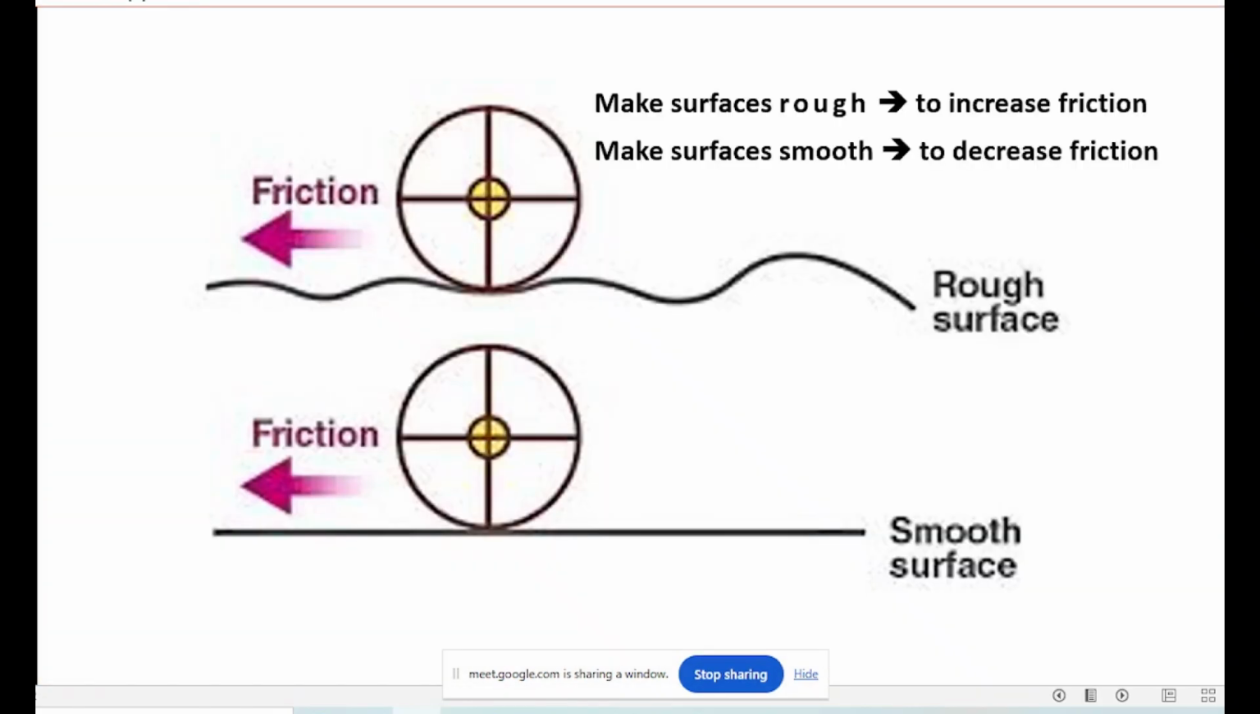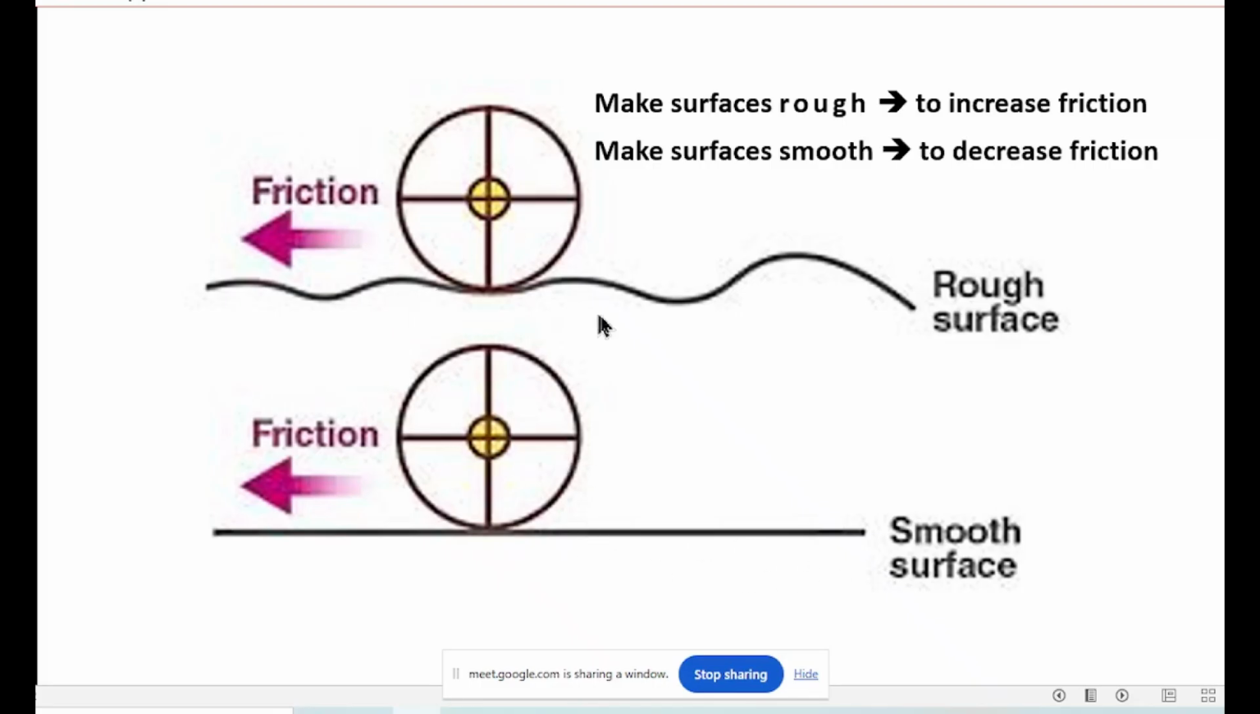Now, if you have a rough surface like this, a rough surface means up and down. The top figure is up and down, a rough surface. So that will be increasing friction, high friction. And when it is a smooth surface, it will be very smooth, easy to move, low friction. So if you want to increase friction, make it rough, make it up and down. And when you want to decrease friction, make it even and smooth. If you make it even and smooth, friction will be very less.